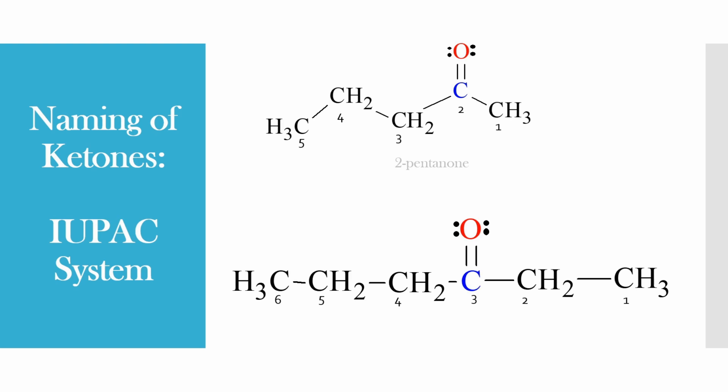Hence, from the right hand side, the carbonyl carbon gets position 3 and it is the least position. Since there are 6 carbons, the 6 carbon alkane is called hexane, and in case of ketones, E can be replaced with one. So the name of this molecule can be written as 3-hexanone. This is how the naming of ketones can be done under IUPAC nomenclature.